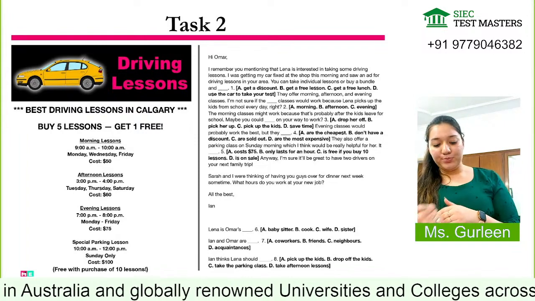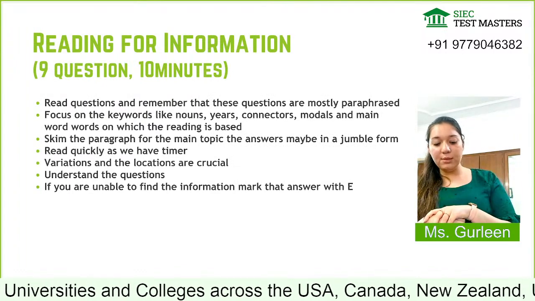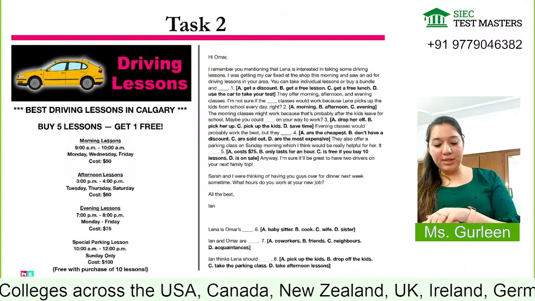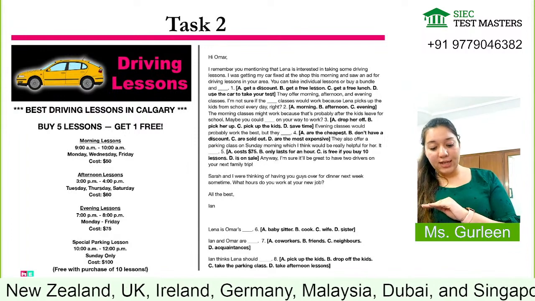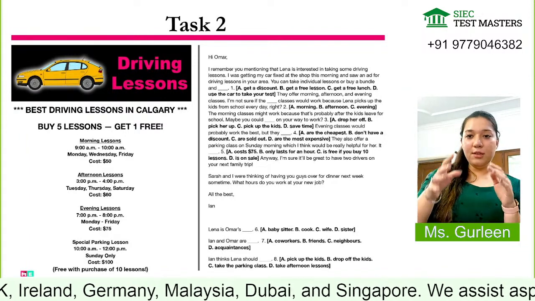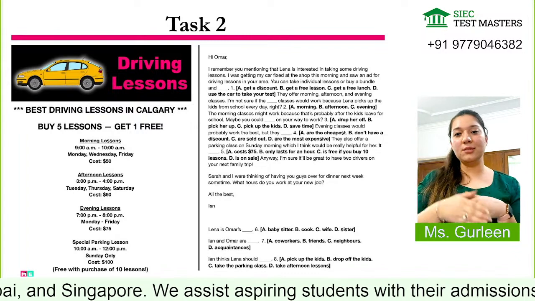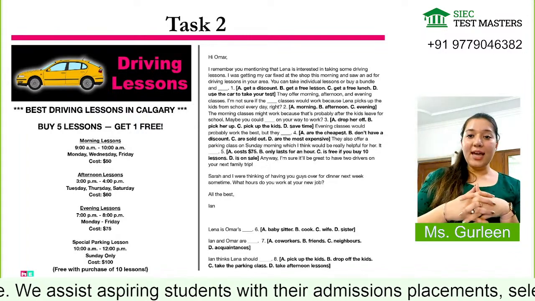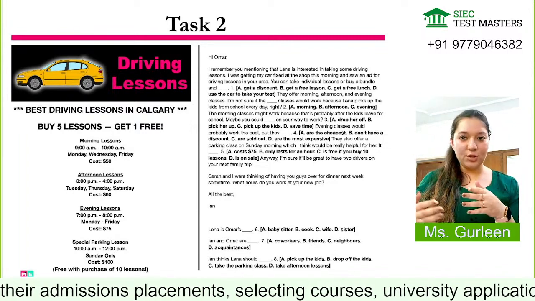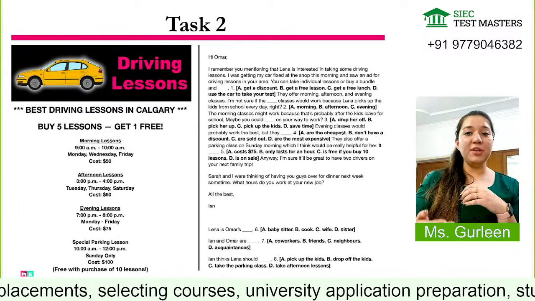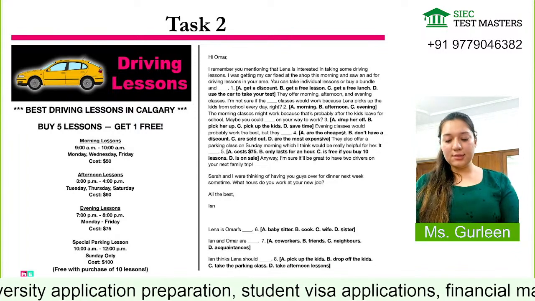Got it? Now you have to answer all the other types of questions, but yes, if you see question number 6, I will definitely answer this. The reason being, Lena is Omar's dash, then Yan and Omar are dash. Yan thinks Lena should. So guys, when you read the paragraph, nowhere do they talk about relations, that who A is to B, who B is to A or C or D. You have to read the paragraph and then understand and find out what each person's relation is. From the very first line I am able to understand that okay, Lena is Omar's wife. So that is why my answer is C.